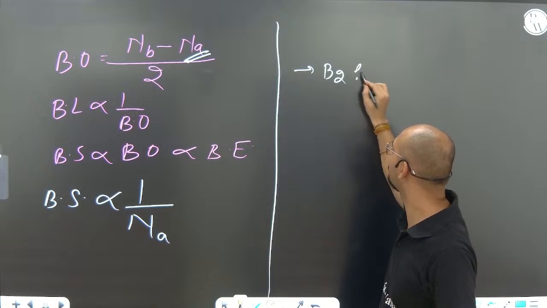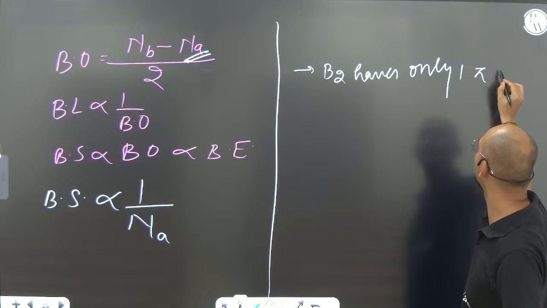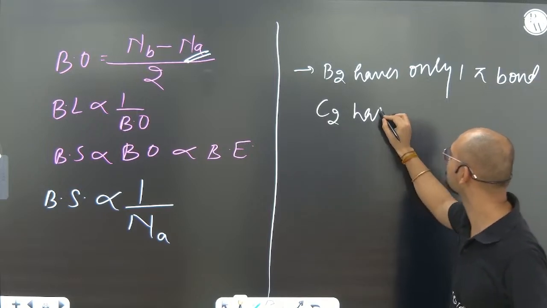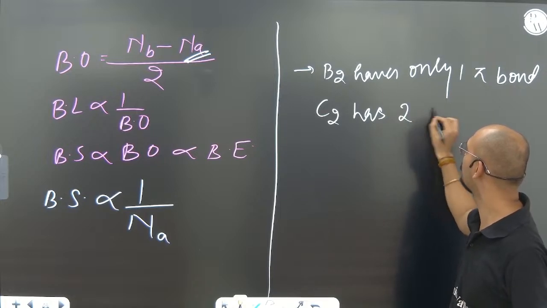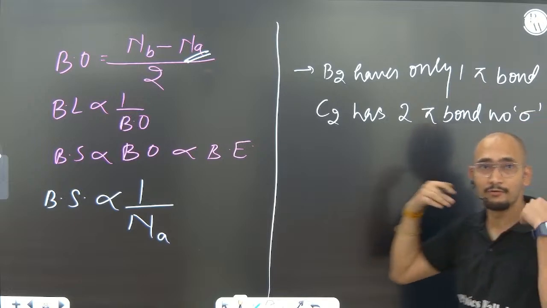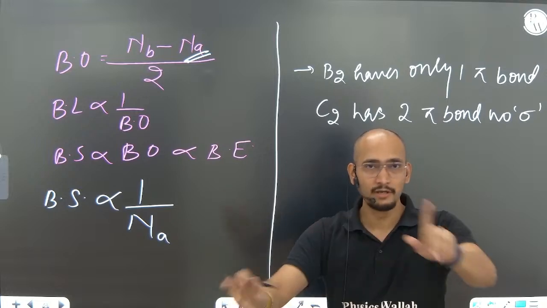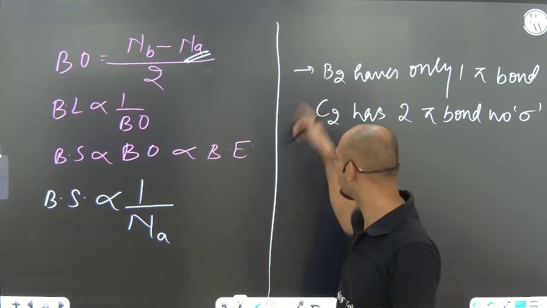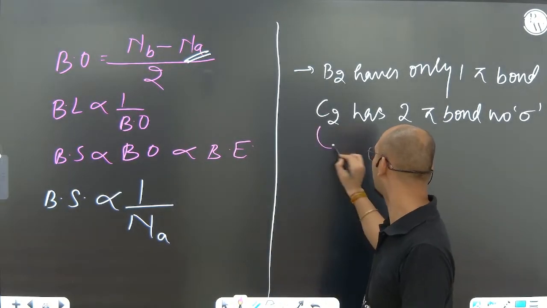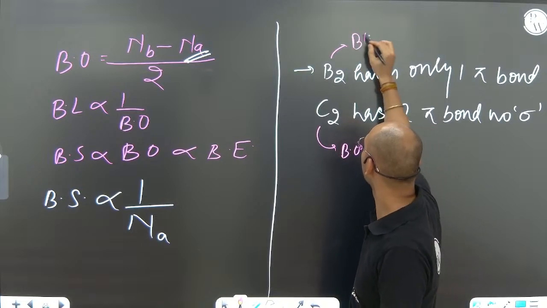B2 has only one pi bond, no sigma. C2 has two pi bonds, no sigma. So according to VBT, there should always be a sigma bond first and then the pi bond will be formed. But MOT says no, the pi bond can also be formed first. These are a few examples. Please keep in mind, these are very important, beautiful examples. For this one, bond order is 2. For this one, bond order equals 1.